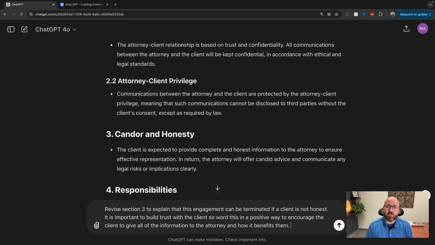And if you're an attorney, you have wanted to drop a client for this reason, because you think that you have the important knowledge and you take action, and then you find out that they did not tell you something important, and it screws you. So it is really good for clients to be honest with their attorneys. And so I want this to be positively worded, not negatively worded. So ChatGPT is pretty good at this.